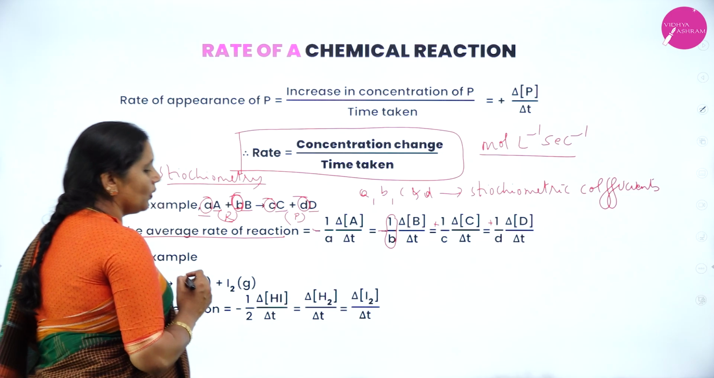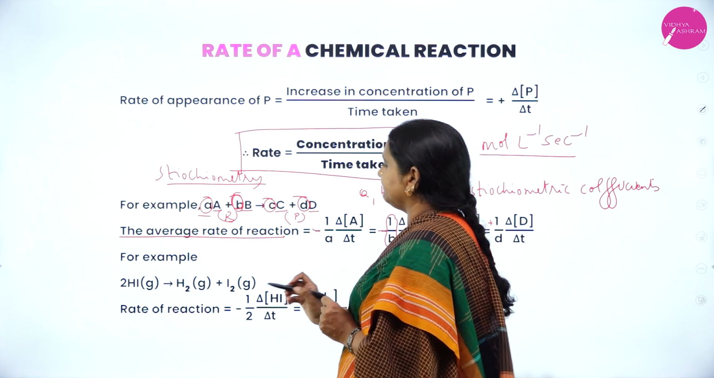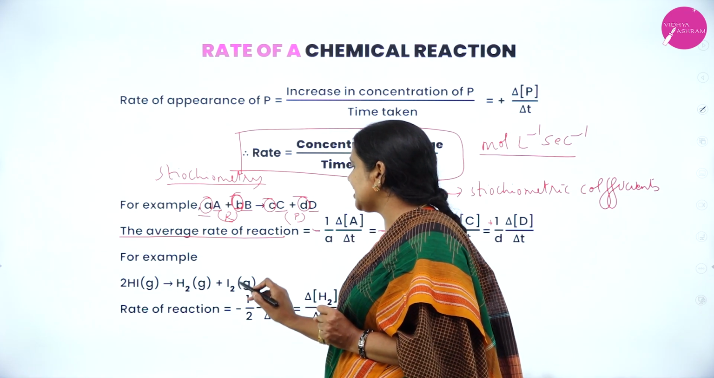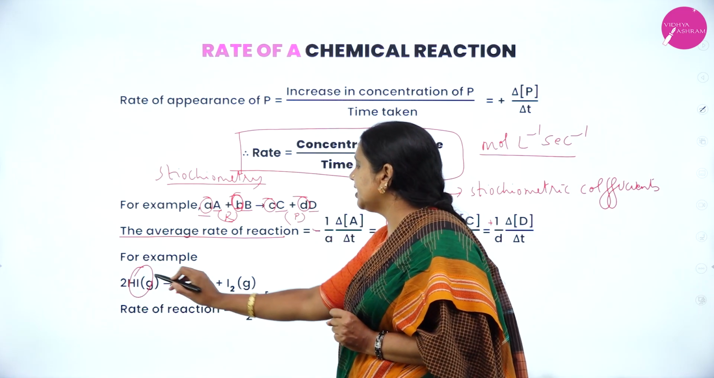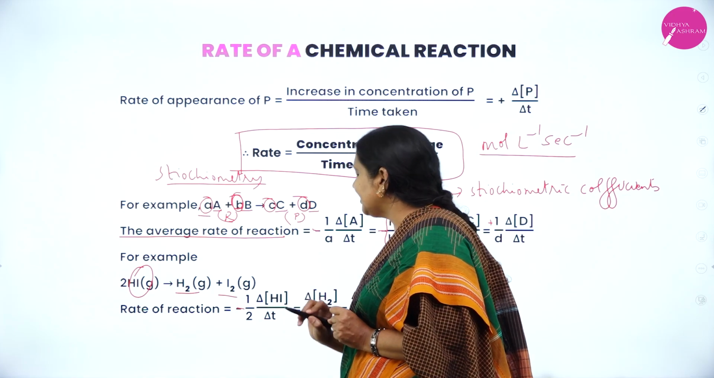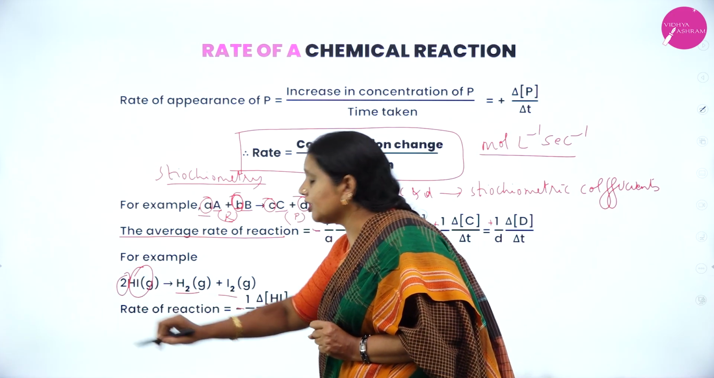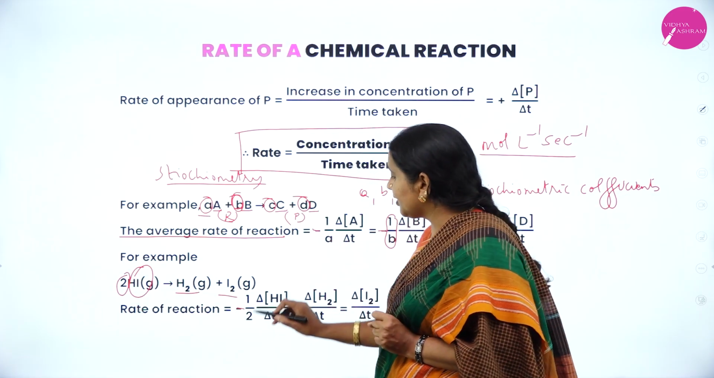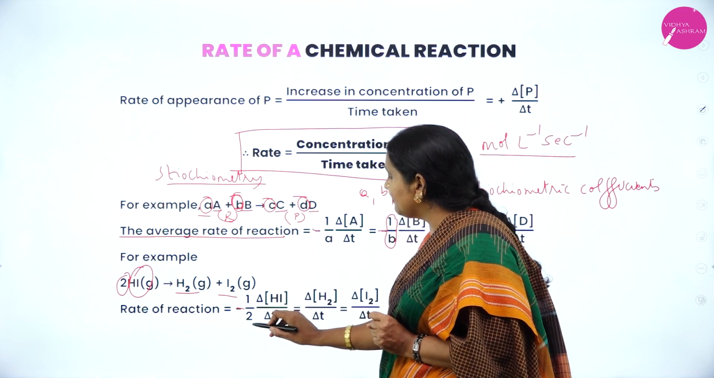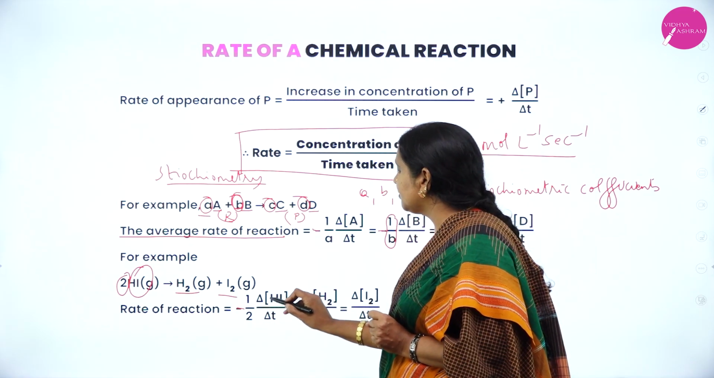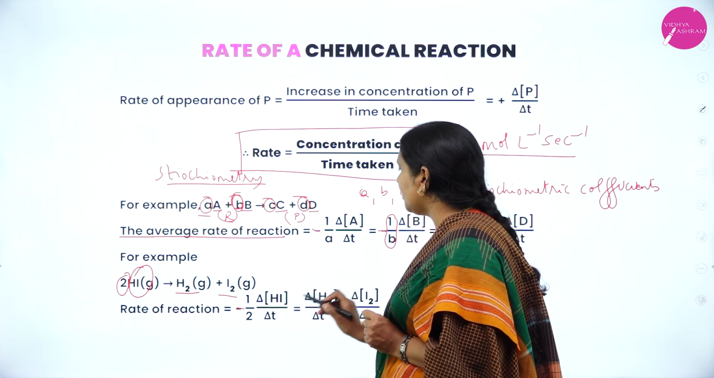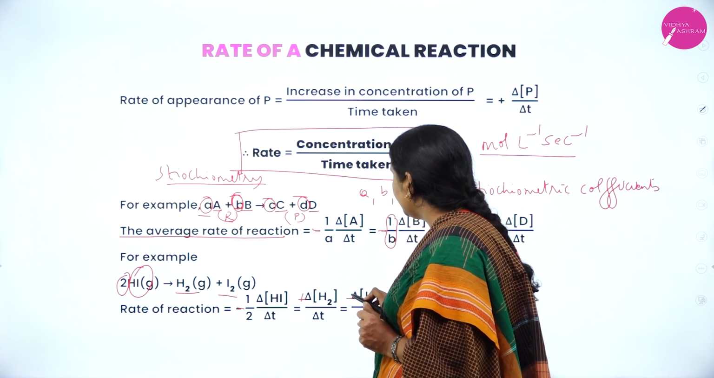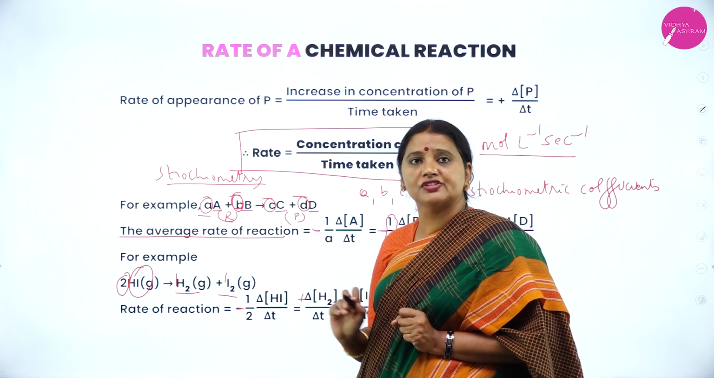For example, consider 2HI giving rise to H2 plus I2. Here HI is the reactant, H2 and I2 are products. Therefore, for HI, I have to use which sign? Negative sign. And here the stoichiometric coefficient is 2, therefore I take its reciprocal, 1 by 2. Therefore, minus 1 by 2 delta HI divided by delta t. And H2 and I2 are products, therefore I put a positive sign.